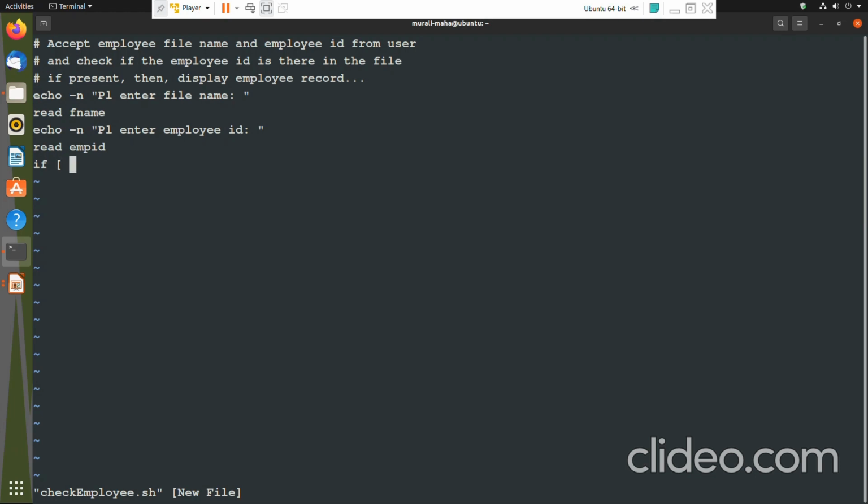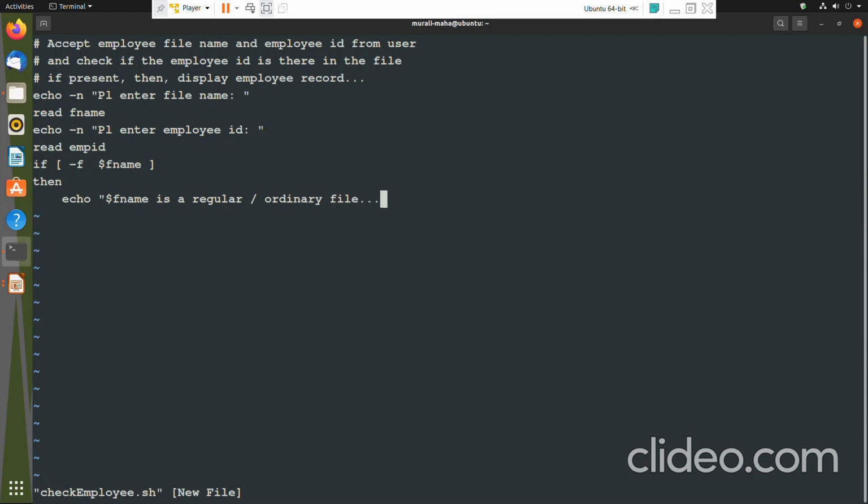If test -e or -f I can give. -f is a file test operator which will check if the file is a regular file. So if test -f $fname, meaning if the file input by the user is a regular file, then just for the sake of it I am displaying a message like $fname is a regular or ordinary file. Regular and ordinary mean one and the same.